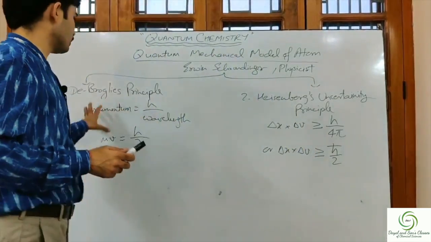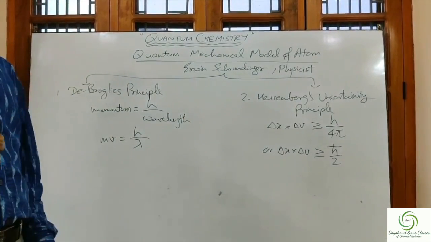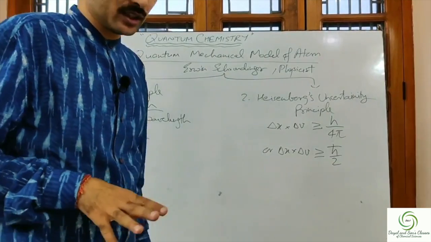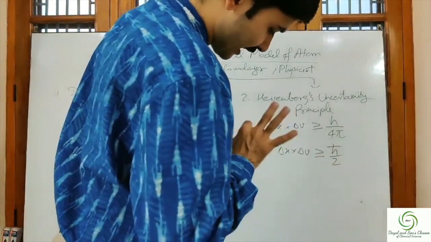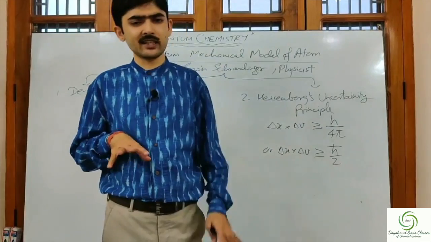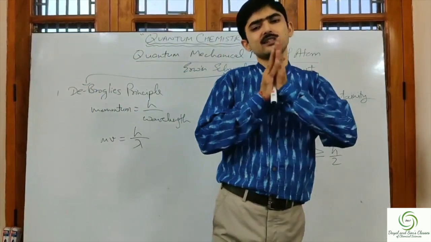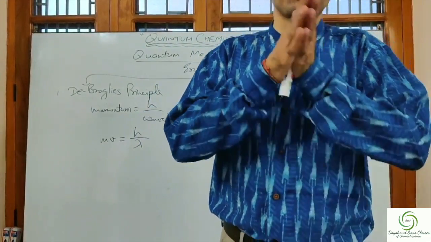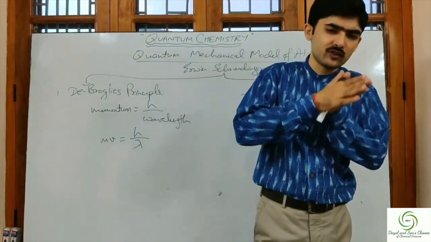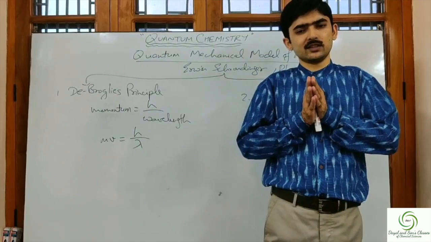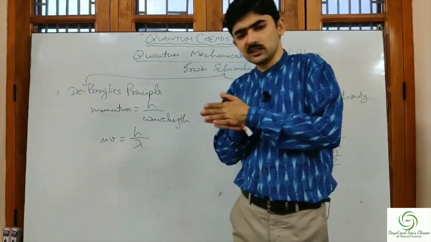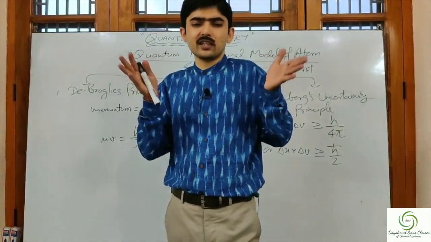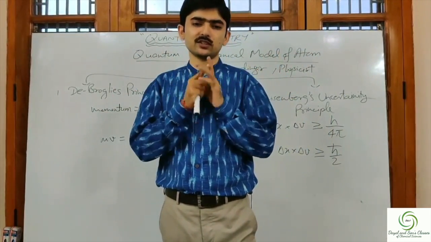Now what conclusion did he draw from these two theories? Based on these two theories, he came up with a model in which he stated that it is only possible to predict the probability of finding an electron moving with a velocity v at a given point of time in a given area around the nucleus.